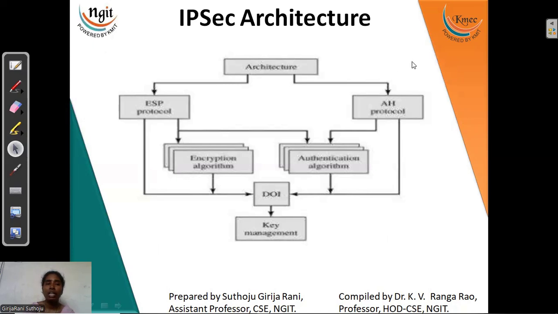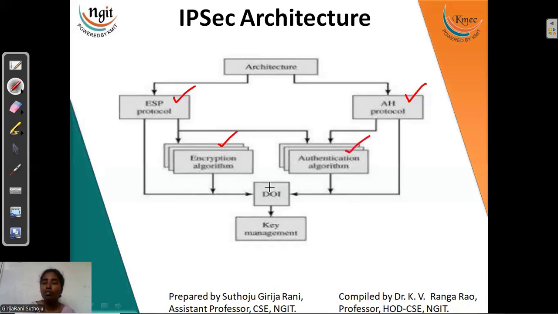So now what happens in this is we use the ESP protocol for encrypting all the data, for providing integrity, for providing authentication. Now, the authentication protocol is responsible for your user authentication and the message authentication. Now, ESP utilizes encryption algorithms. ESP also utilizes an authentication algorithm too, because it is also providing authentication and message integrity. AH provides authentication only, thus it is utilizing only an authentication algorithm.